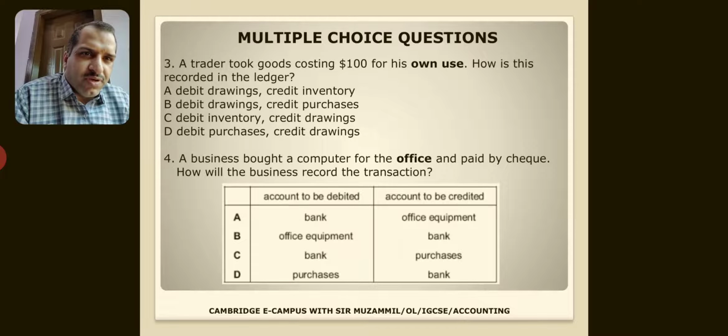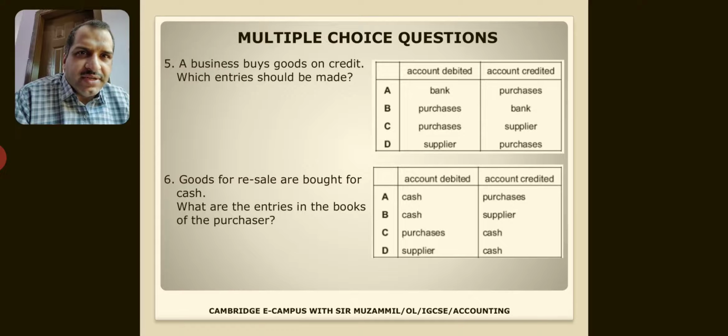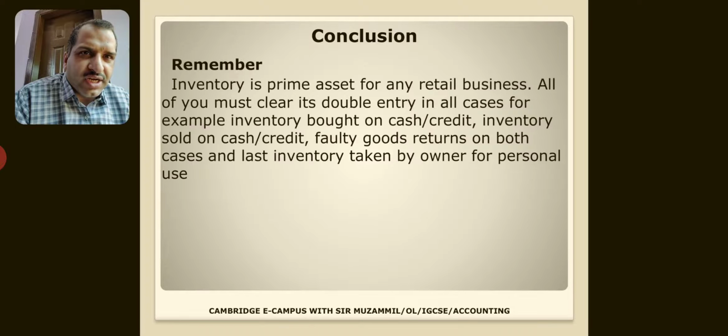A business bought a computer for the office and paid by check. How will this transaction be recorded? There is no inventory for resale. A computer means office equipment. So office equipment would be debit and bank would be credit. MCQ number 5. A business buys goods on credit. How will you record this? Very simple. A business buys goods on credit. So purchases would be debit and supplier would be credit. C is the right answer. Goods for resale are bought for cash. What are the entries in the books of the purchaser? Purchaser means the person who is buying the goods. So what will be the entry? Purchases would be debit and cash would be credit. So C is the right answer.